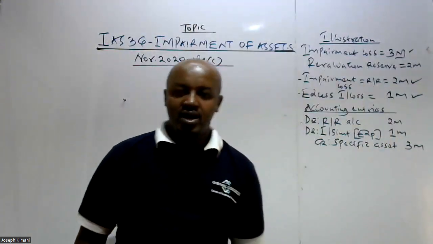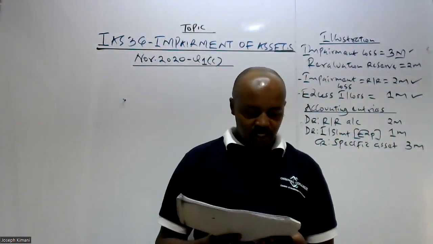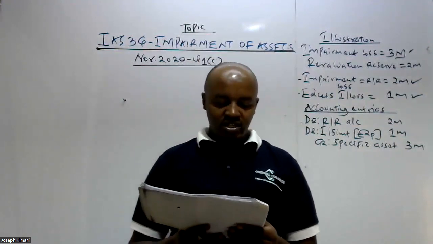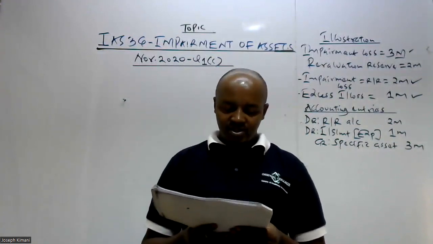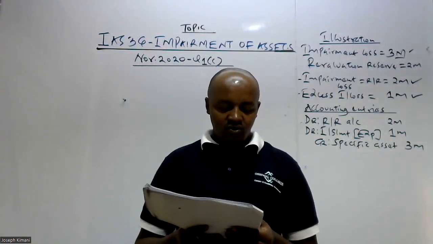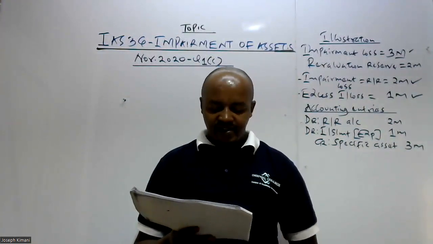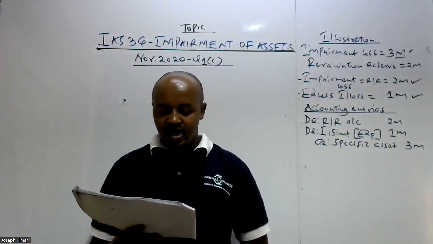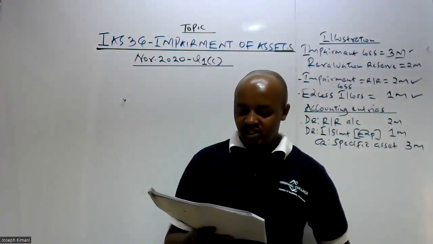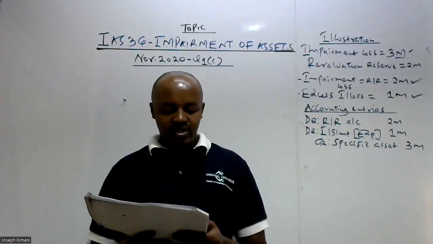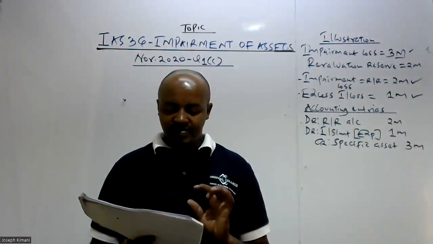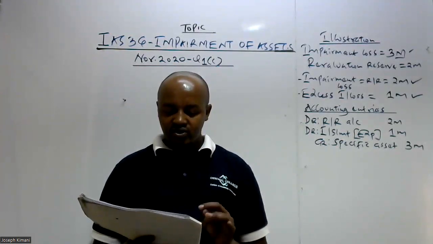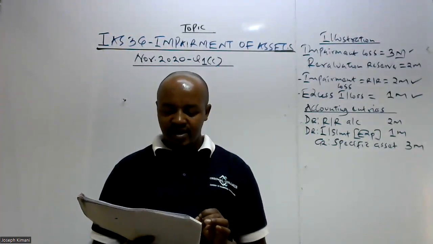The question reads: ABC Limited owns a machine which originally cost 10 million. The accumulated depreciation associated with the machine was 2.5 million as at 31st December 2019. A mechanical engineer assessed the machine in early January 2020. The engineer's report stated that a similar damaged machine had sold for shillings 1 million in the recent past.